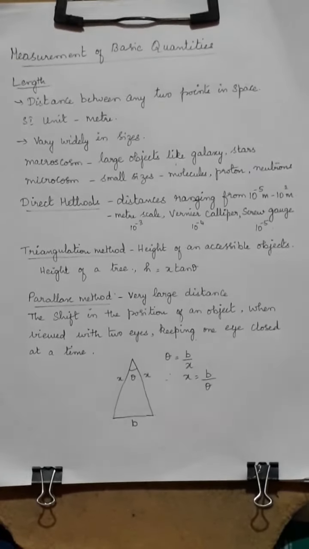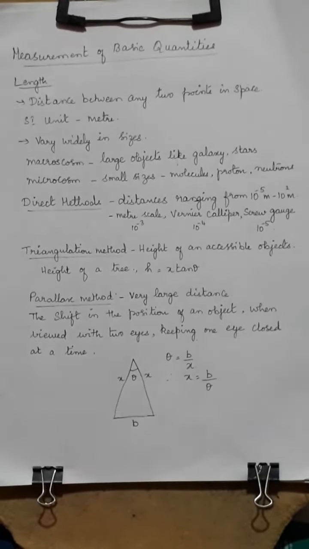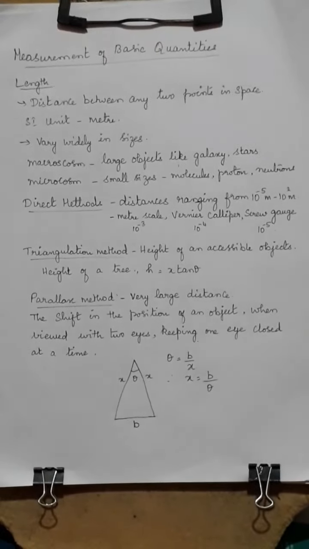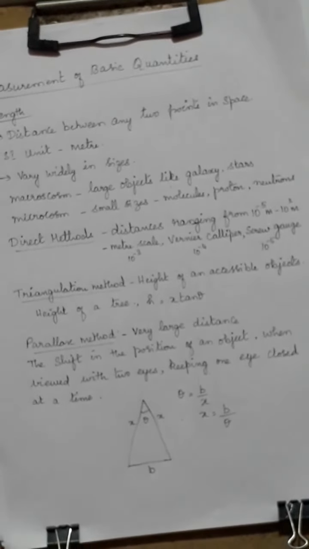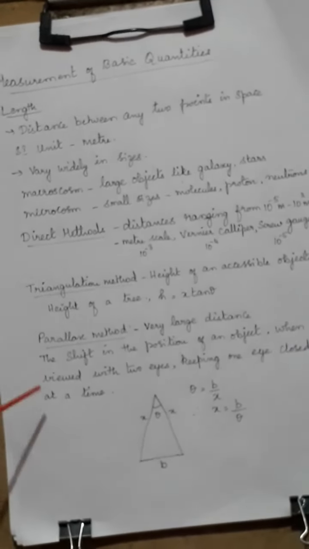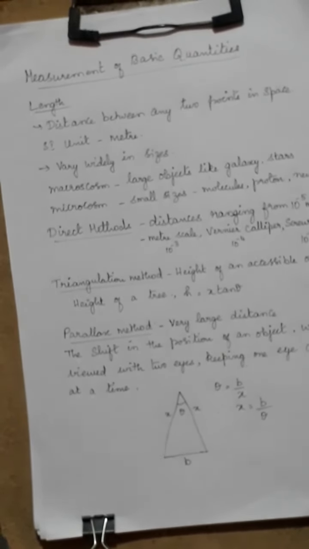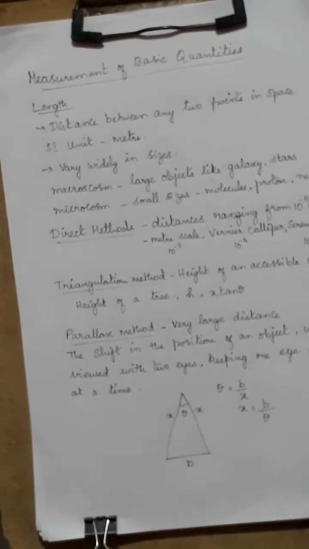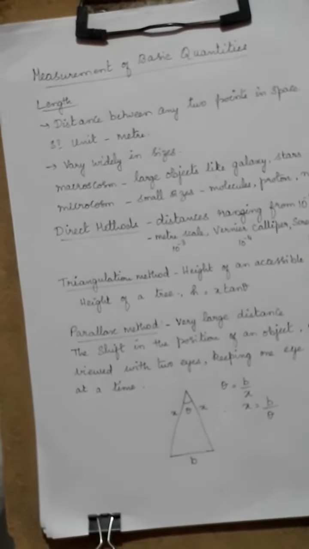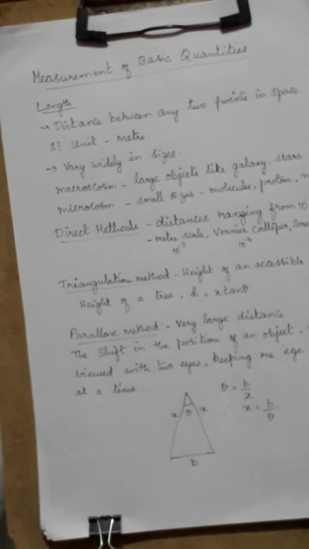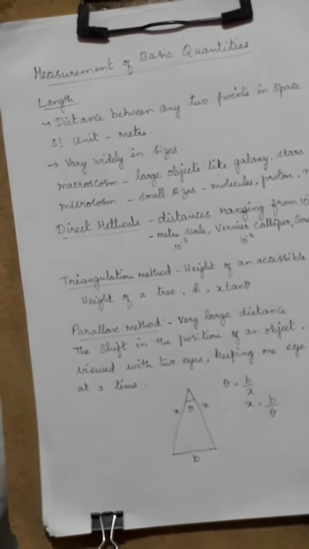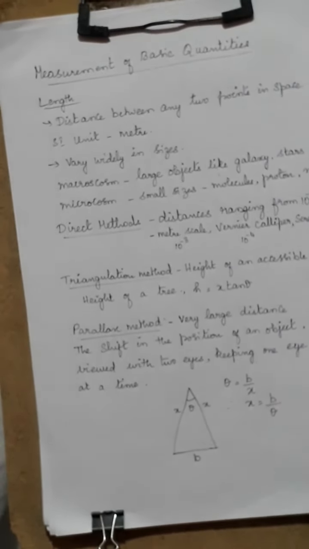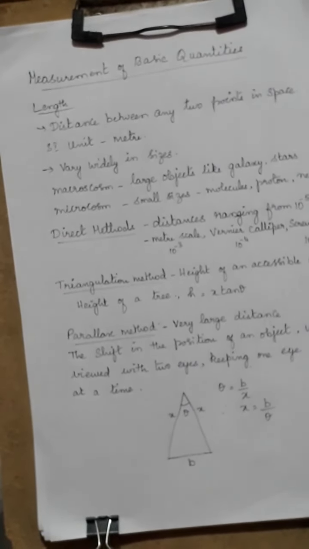So for a very large distance, you have one method called the parallax method and another method called radar. In the radar method, some frequencies, some radio waves are used to find out the length. That I will teach you in the next class. Today it is up to the parallax method that you have learnt, and I will also forward you some animation videos so that it is even easier for you to understand, students.